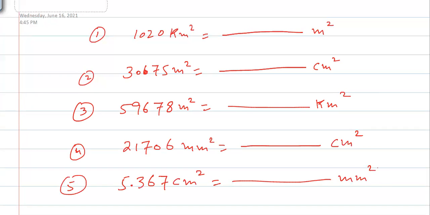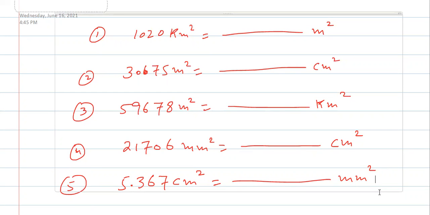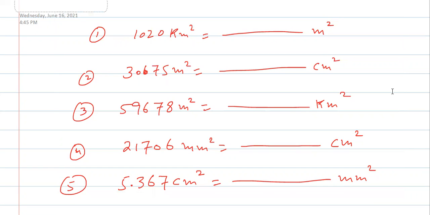Okay, let's do it, please. Do these 5 examples, convert them. Yes Mohammed, for number 5 it is 5.367. Clearly, the decimal point is very visible.